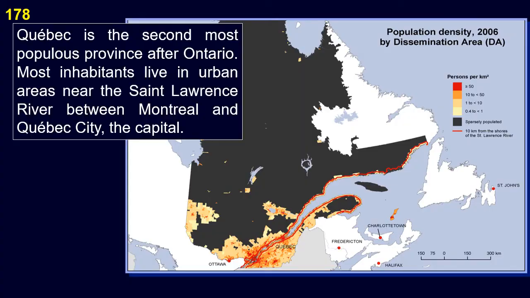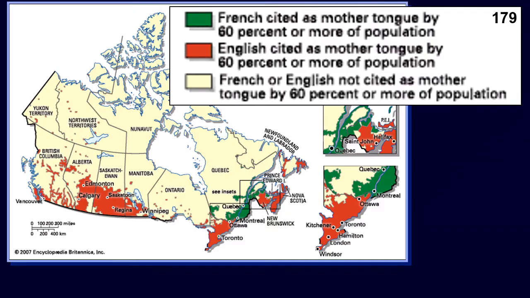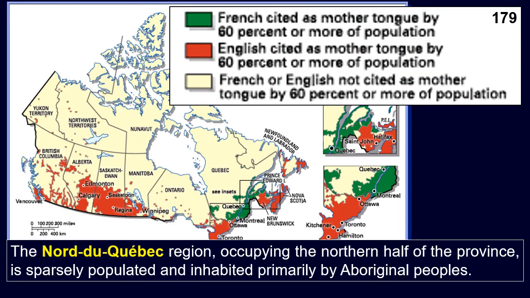Quebec is the second most populous province after Ontario. Most inhabitants live in urban areas near the St. Lawrence River between Montreal and Quebec City, the capital. The Nord du Québec region, occupying the northern half of the province, is sparsely populated and inhabited primarily by Aboriginal peoples.